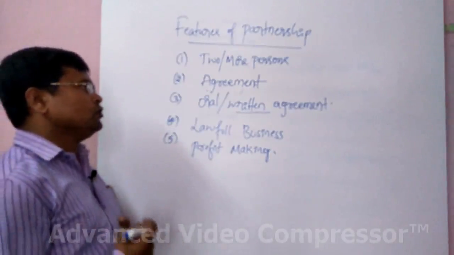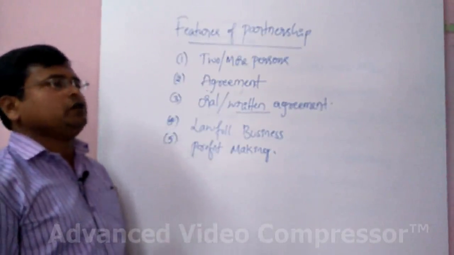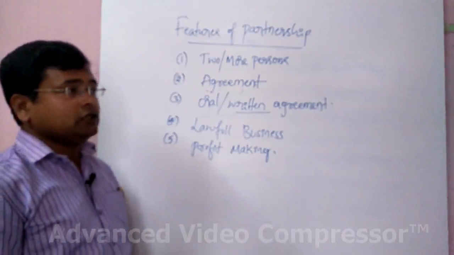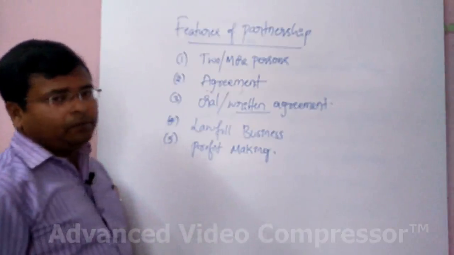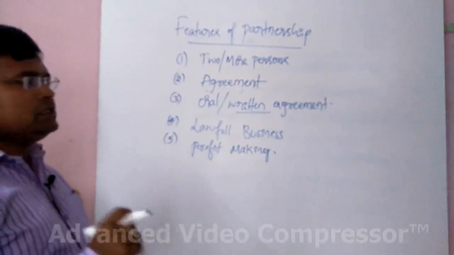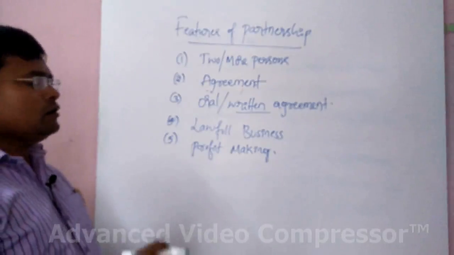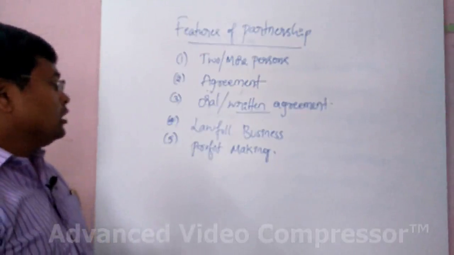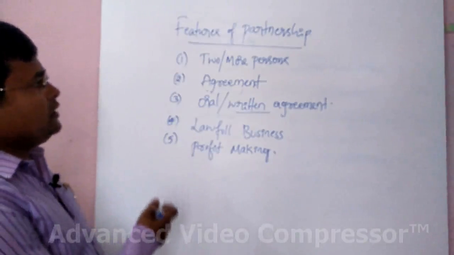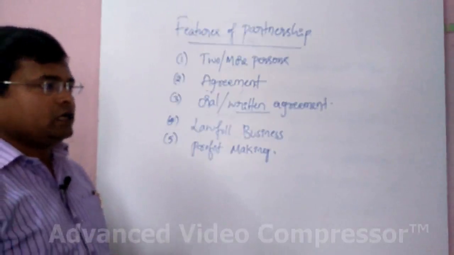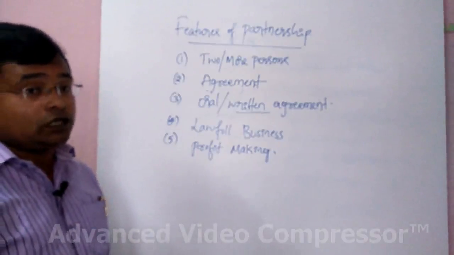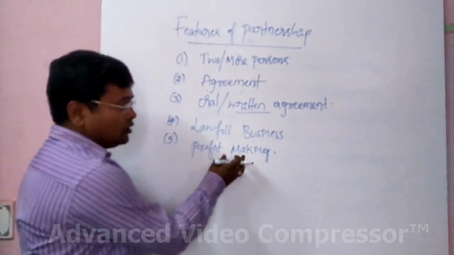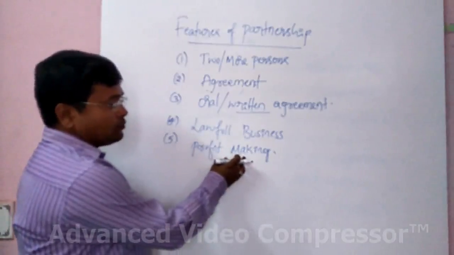Every business, maybe sole trading, maybe a partnership, maybe a company, or any other type of business, has the main motive of earning profit. So as usual, partnership is also one form of business ownership, and because of that, it also has this main feature, profit making.